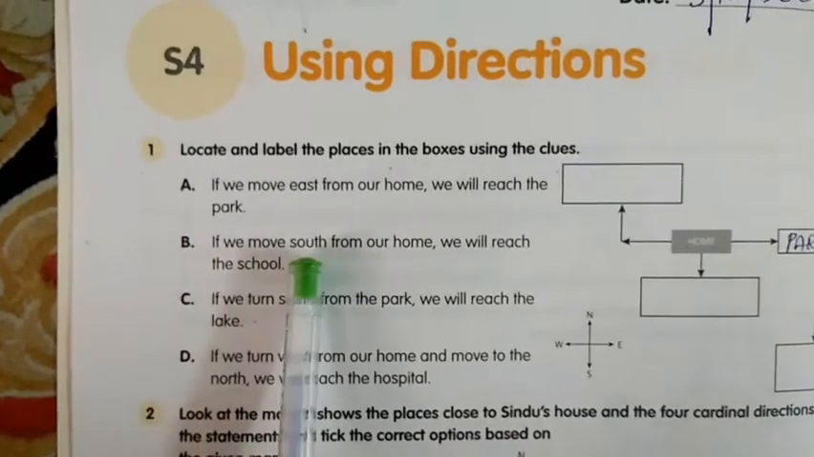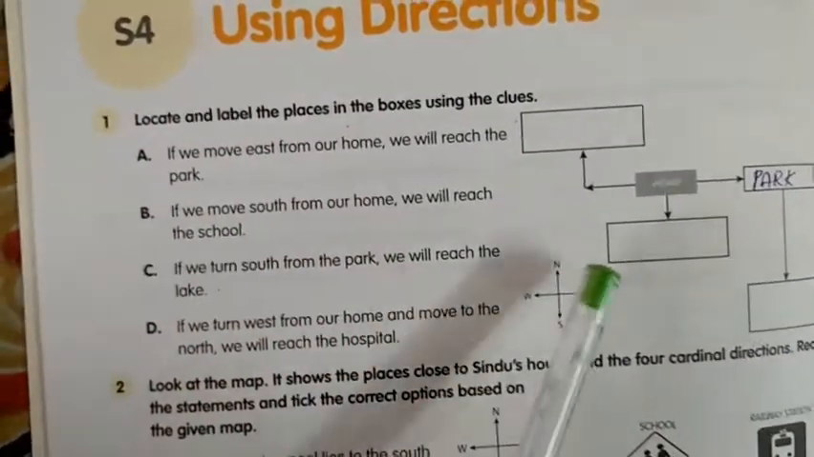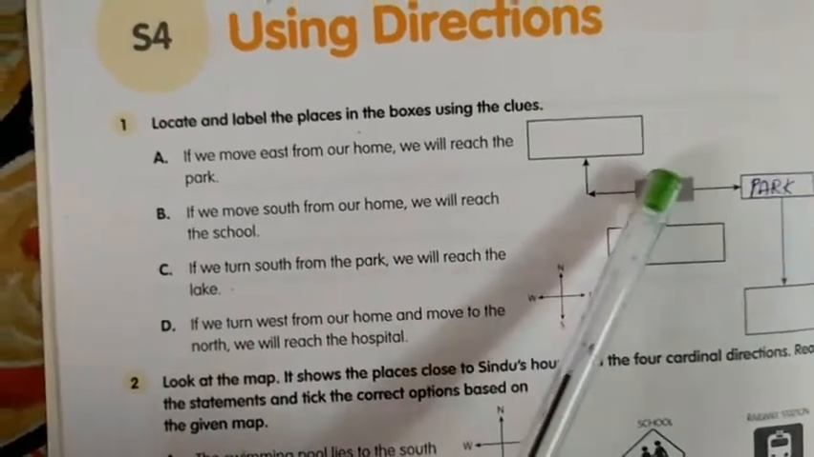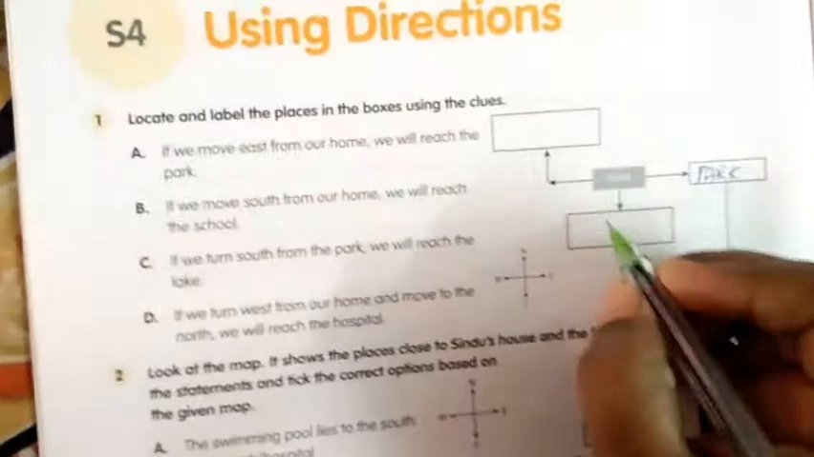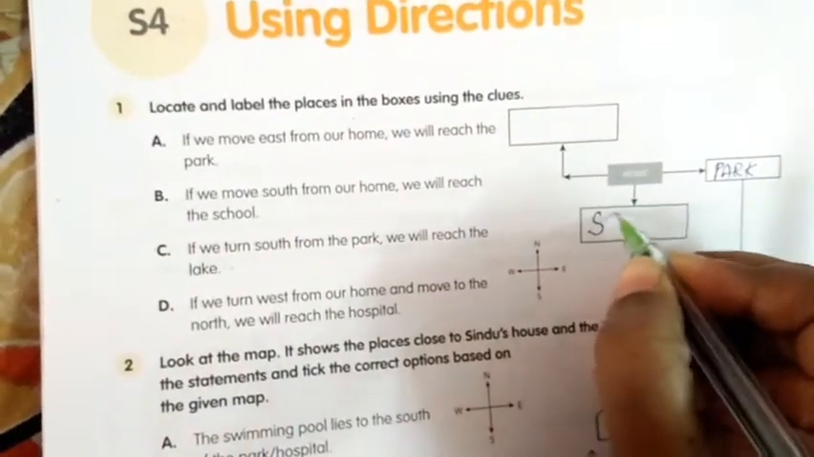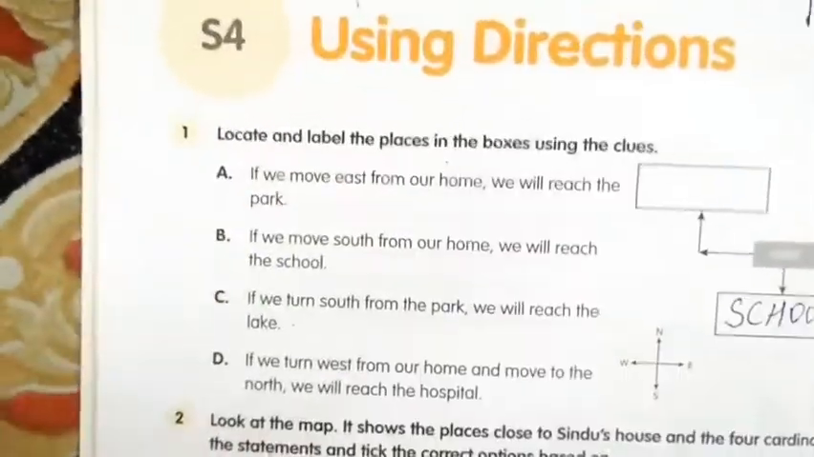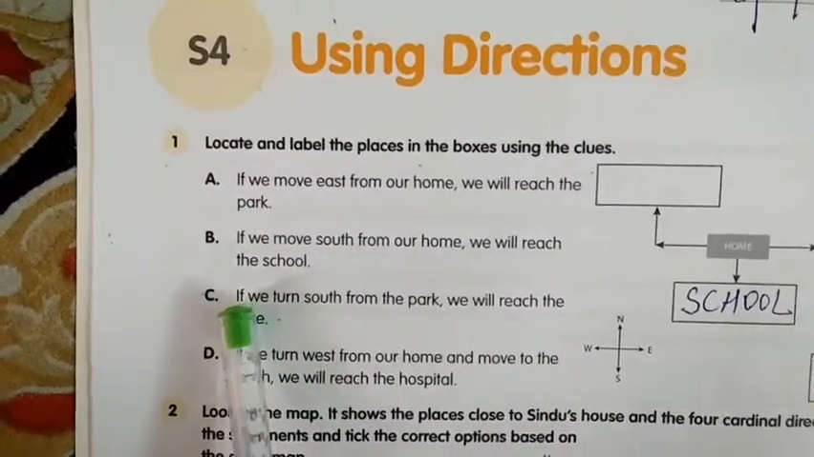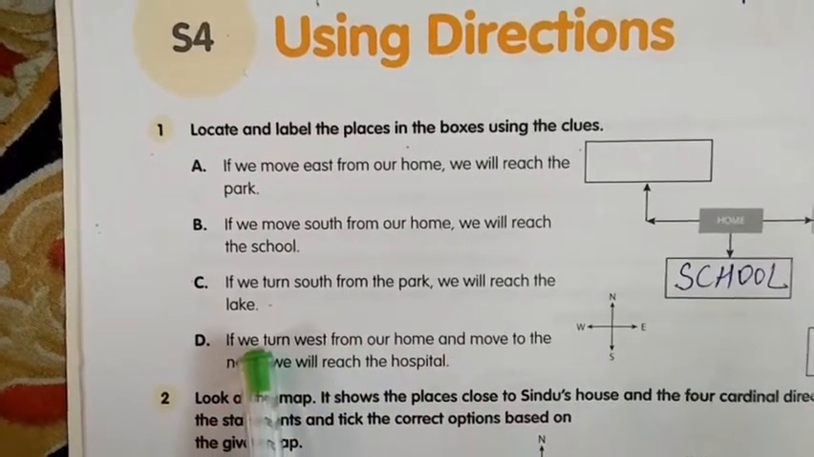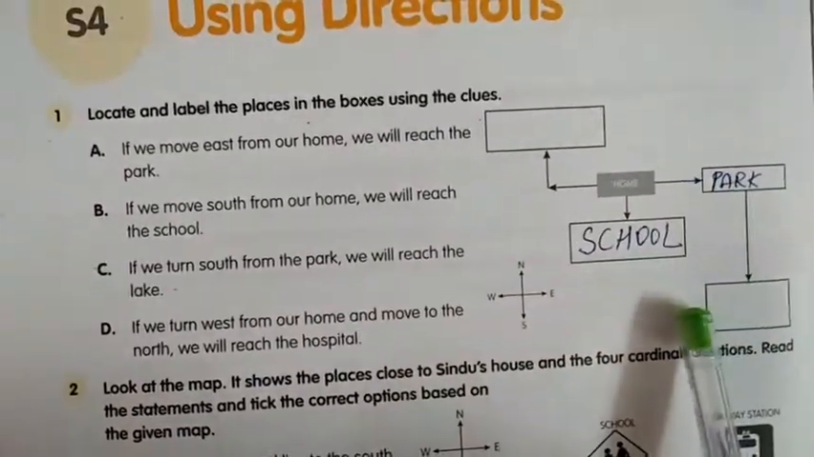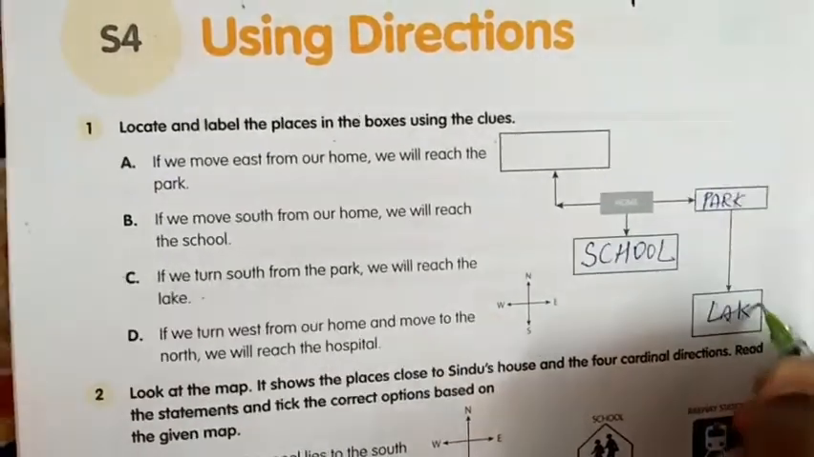Next one, B1. If we move south from your home, we will reach the school. Where is the south? From home, south. Not the park south, home south. So, this is the south. So, school. S-C-H-O-O-L, school. See, if we turn south from the park, we will reach the lake. This is the south. L-A-K-E, lake.